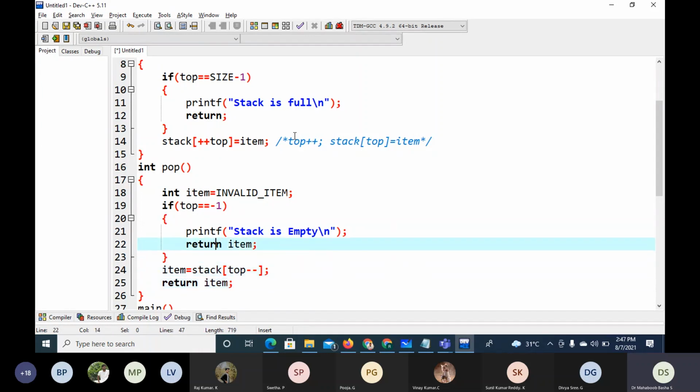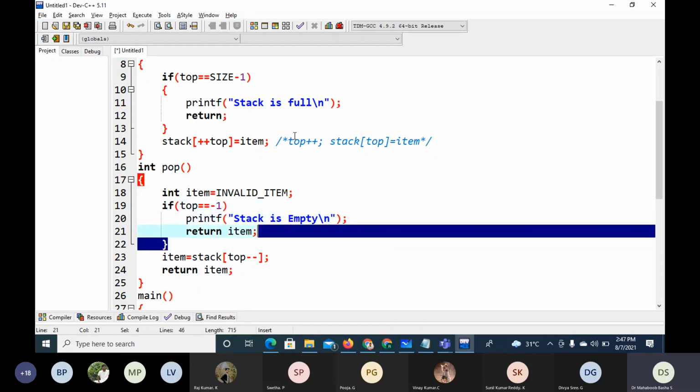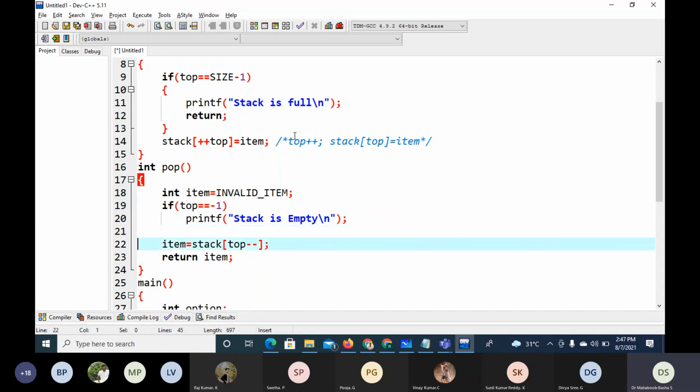Or if you want to further reduce the code, what you can do is you can write the pop like this. Even I can return only one time here, not several times. But here I'd use else. Else you write. Then this moving data into item will be the else part, then return item. Either invalid item will be returned or the item whatever popped from stock will be returned. So that is pop operation.